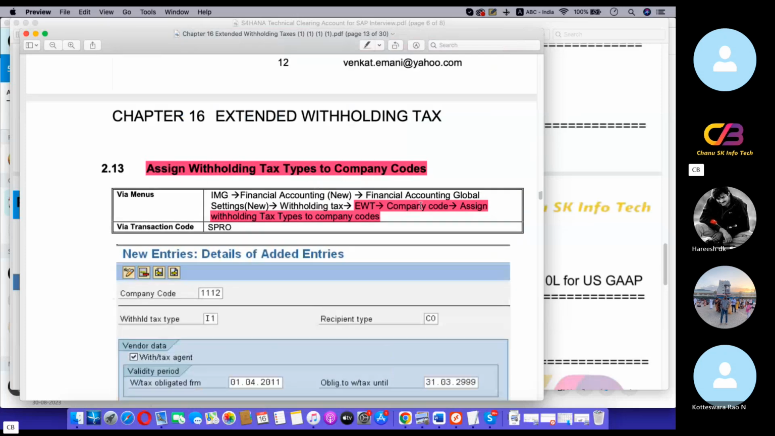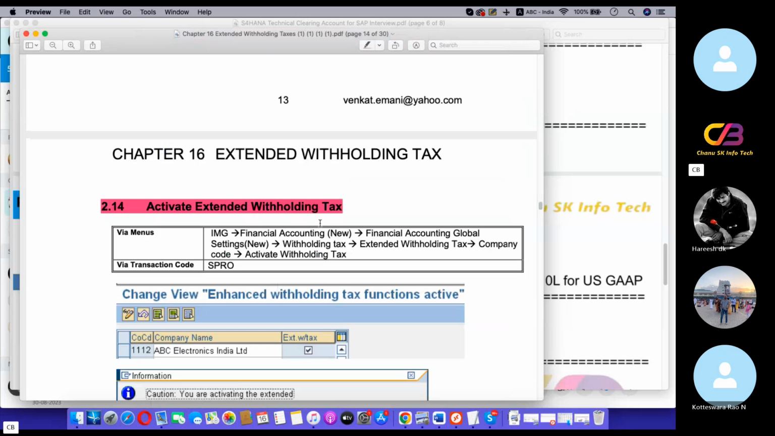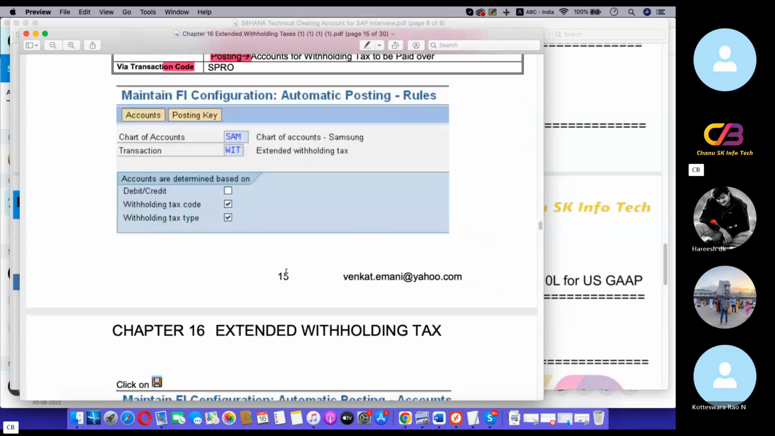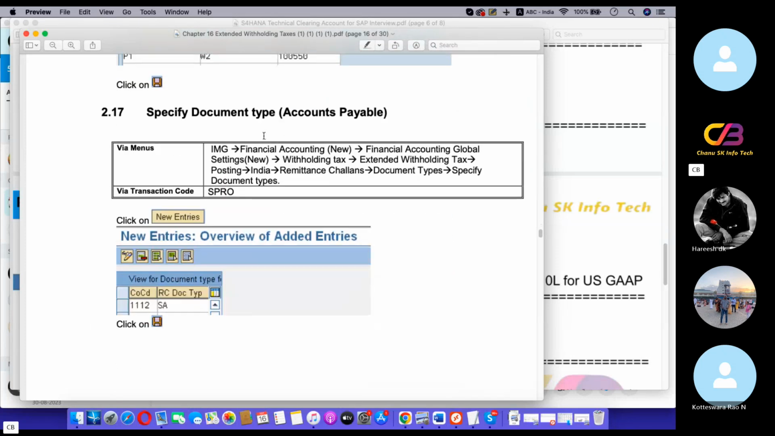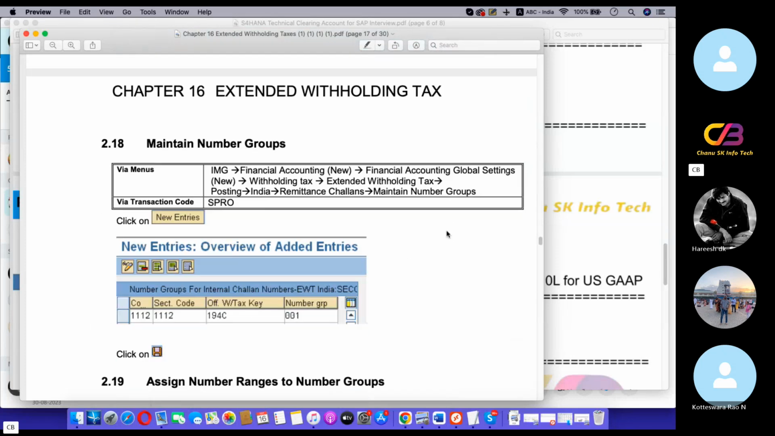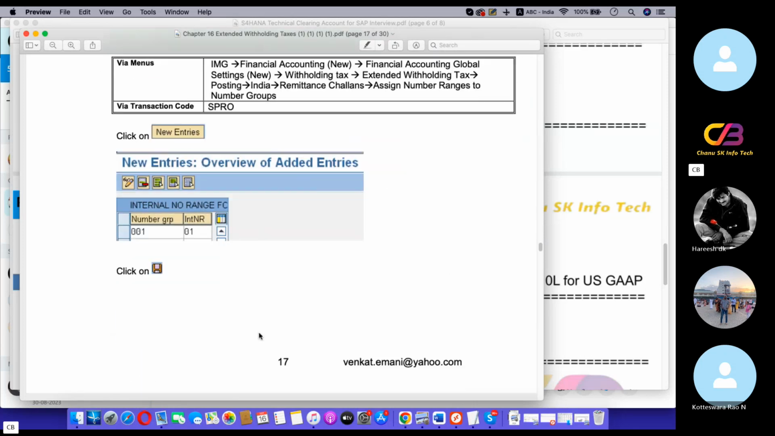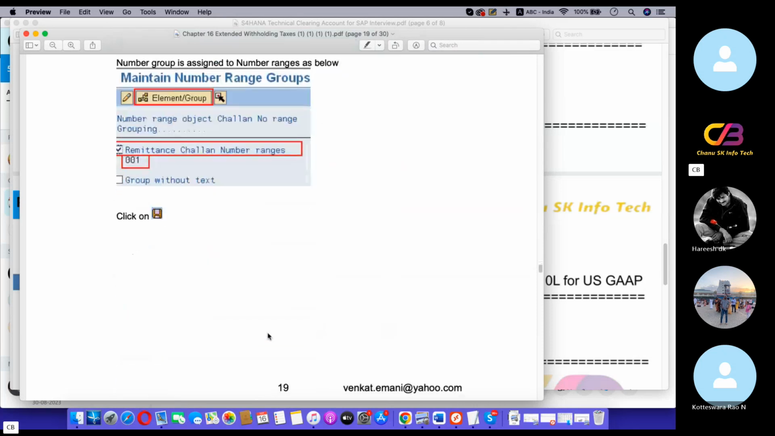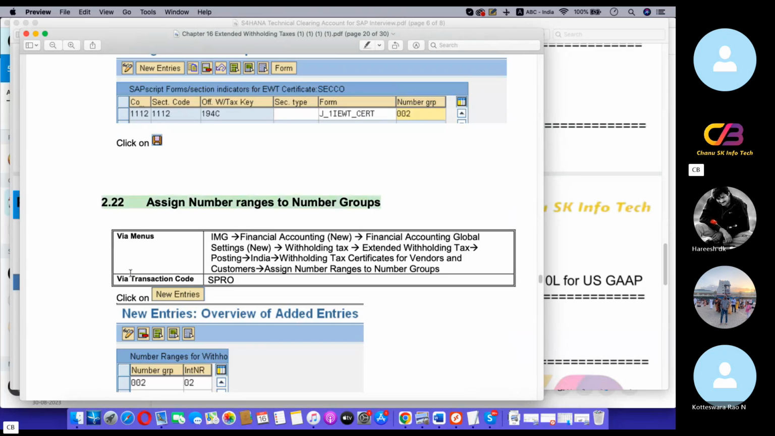Assign the withholding tax type to company codes, and activate extended withholding tax. Create GL accounts; assigning in the backend, we need to define the GL accounts. Then the remittance challan configurations: maintain number ranges, and assign number ranges to groups.